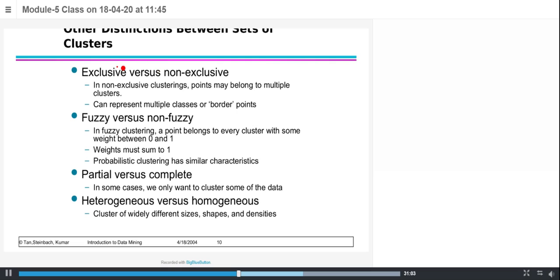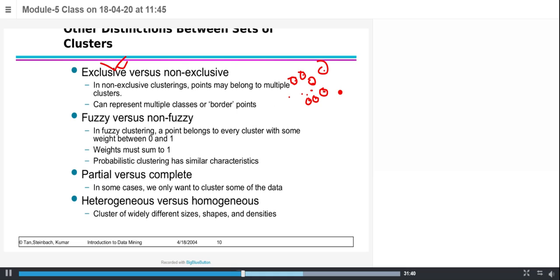Next is exclusive versus non-exclusive. Suppose you have data objects like that, and each point belongs to a separate cluster, that is, no cluster consists of more than one object, then you can say that is an exclusive clustering. In a non-exclusive clustering, points may belong to multiple clusters, or can represent multiple classes or border points.